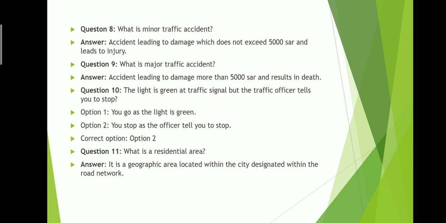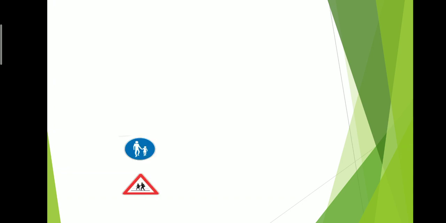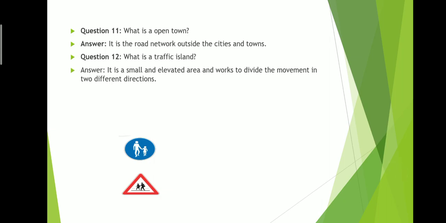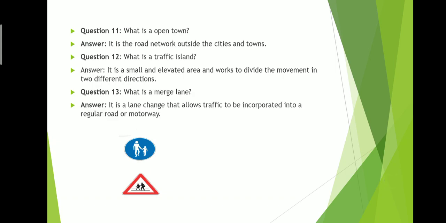What is a residential area? Any road network inside the city is a residential area. And what is open town? Any network outside the city and town is called open town. A traffic island is something which separates two directions, some elevated area. Merge lane: a lane which merges into another big road lane, allowing traffic to be incorporated into a regular road or motorway, is called a merge lane.